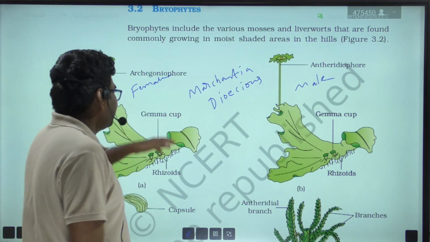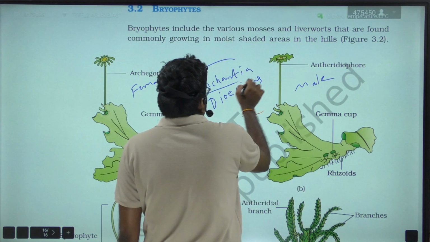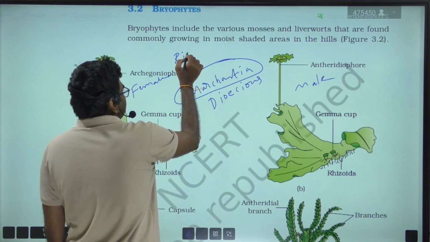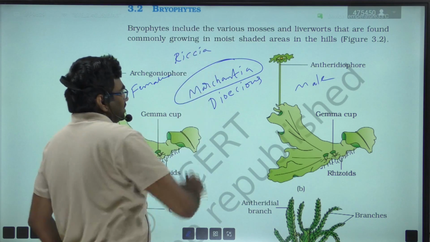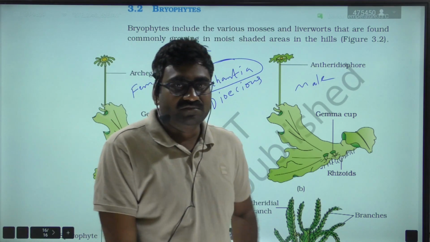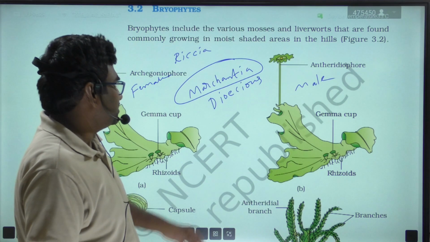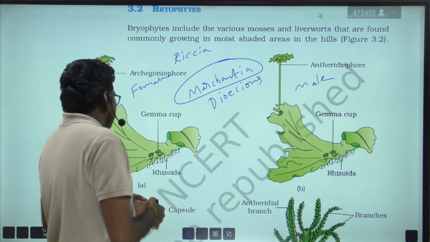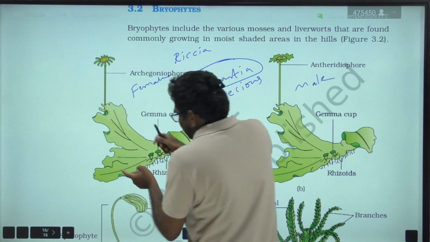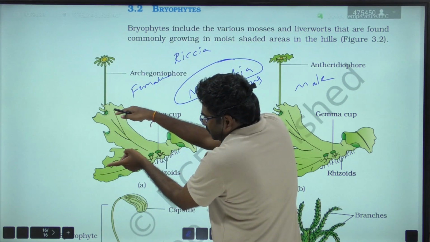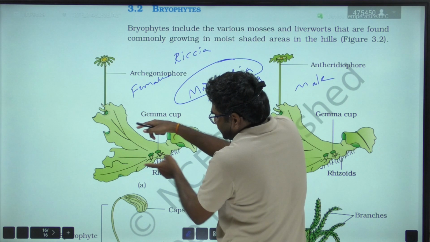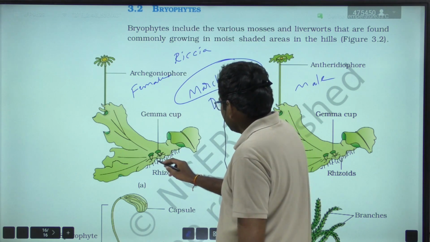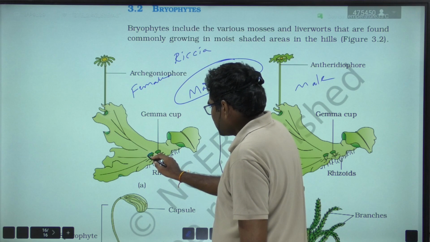Another example for liverworts is Riccia. Riccia is not mentioned in our textbook, so no need to remember it, just remember Marchantia. These are the two-row leaf-like appendages, and they possess gemma cups.